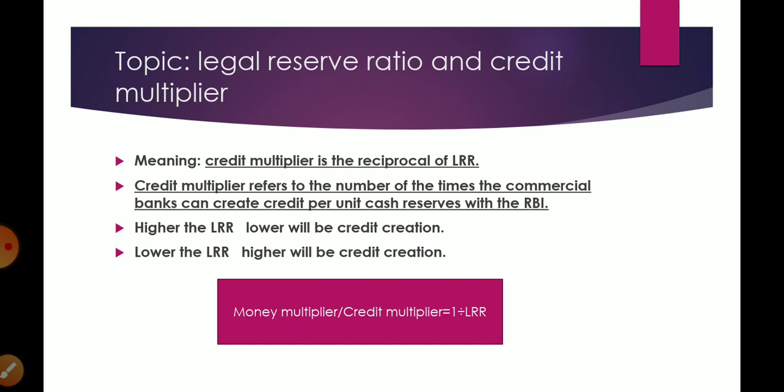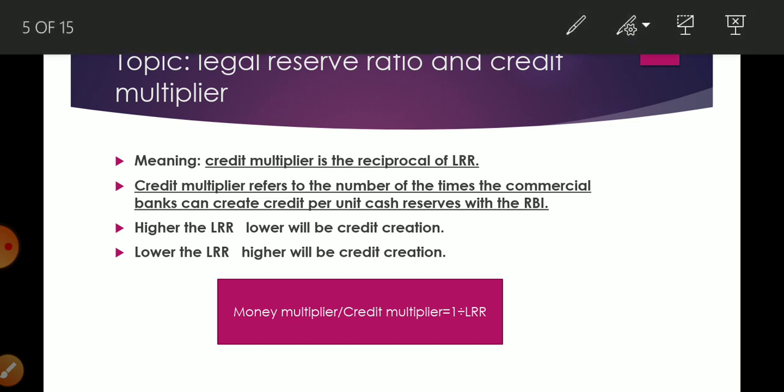So what do you mean by credit multiplier or money multiplier? It is reciprocal of legal reserve ratio. One more definition is written here. Credit multiplier refers to number of times the commercial bank can create credit per unit cash reserve with the RBI. Whatever you feel easy, you can learn. But who want to score good marks, obviously they have to learn it also.